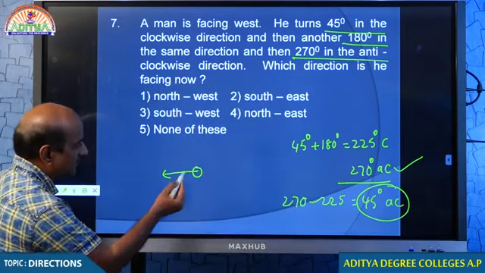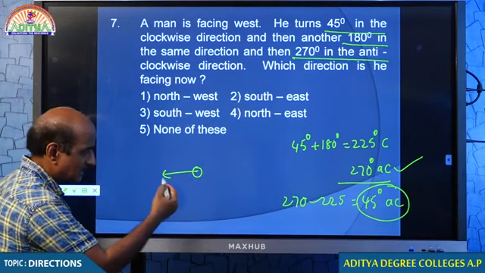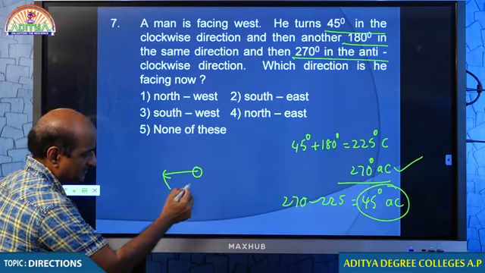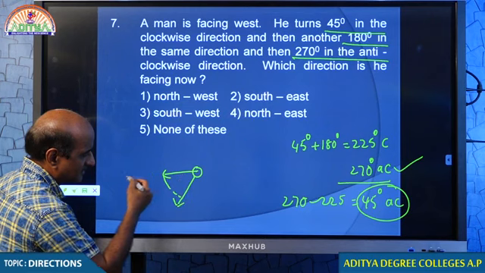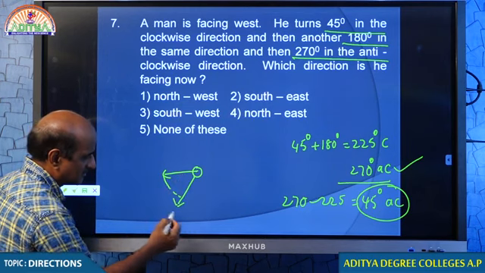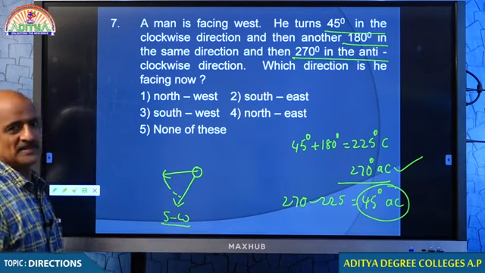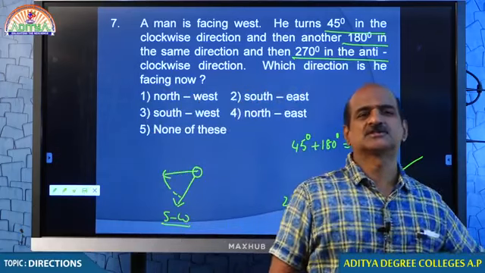What is the starting point? He was facing west. Turn 45 degrees anti-clockwise. This is anti-clockwise, 45 degrees. Here it is. So this position is between west and south, and hence we call it southwest.